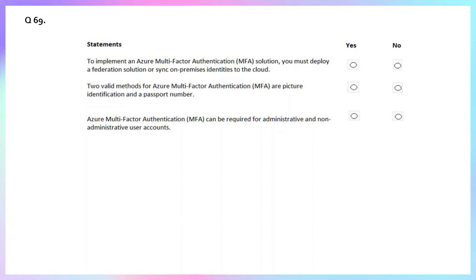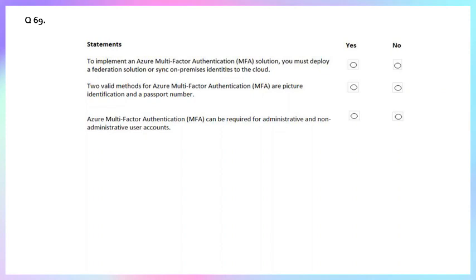MFA requires a combination of at least two of the following: something you know, like a password or PIN; something you have, like a trusted device, a phone, a hardware token, or a smart card; or something you are, like a biometric such as a fingerprint or face scan.